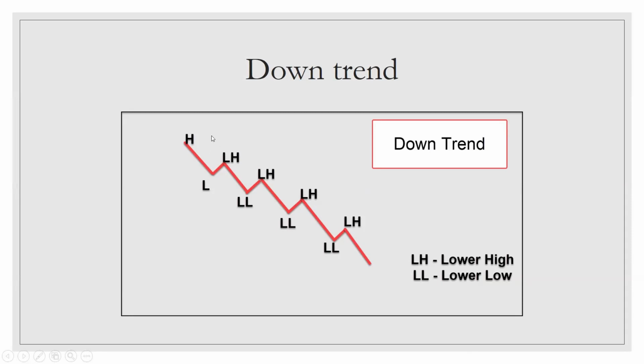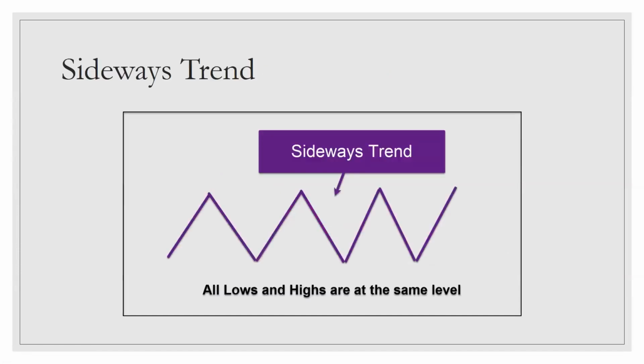To put it in a simple way, whenever the price keeps on making lower highs and lower lows, we recognize the script is in downtrend. I will repeat once again: whenever the price keeps on making lower highs and lower lows, we recognize the script is in downtrend. Then what is sideways trend? Whenever the price makes same lows and same highs, we recognize the script is in sideways trend. This is very straightforward.